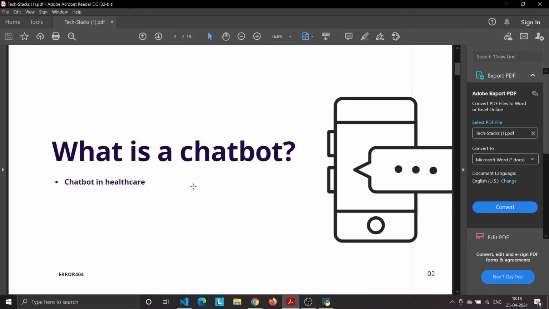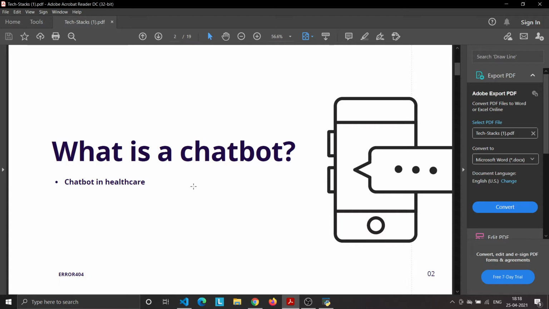So what is a chatbot? A chatbot is a computer program that simulates and processes human conversation, either written or spoken, allowing humans to interact with digital devices as if they were communicating with a real person. So what is a chatbot in healthcare? Chatbots are software developed with machine learning algorithms, including natural language processing, also abbreviated as NLP, to simulate and engage in a conversation with a user to provide real-time assistance to patients.